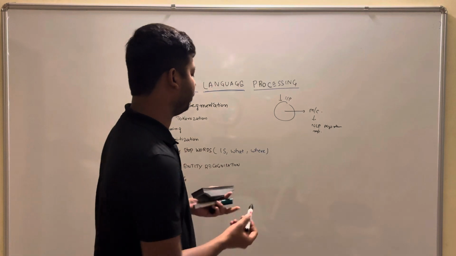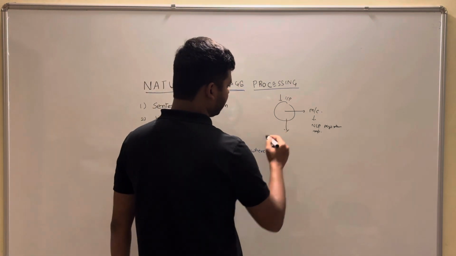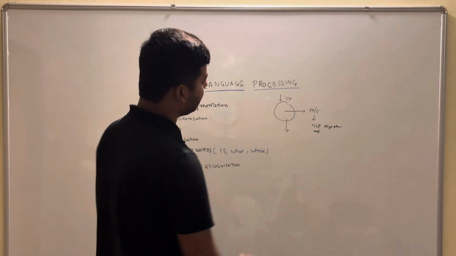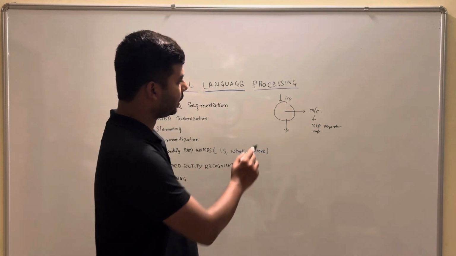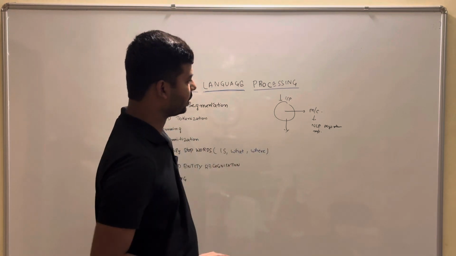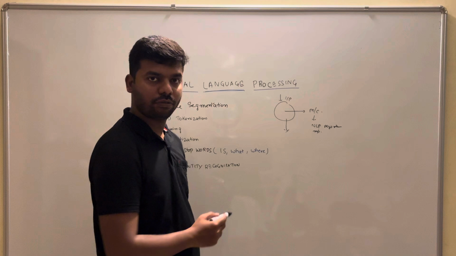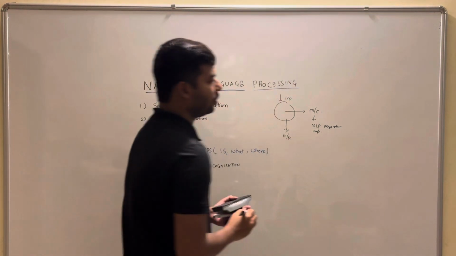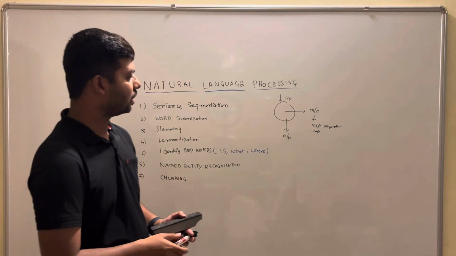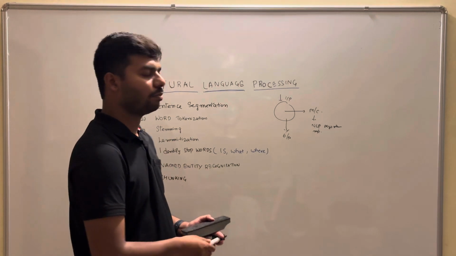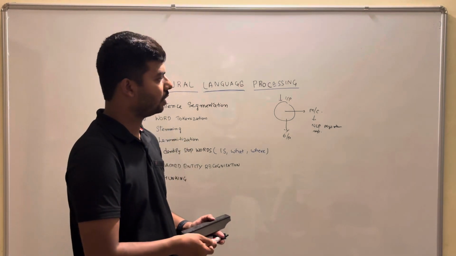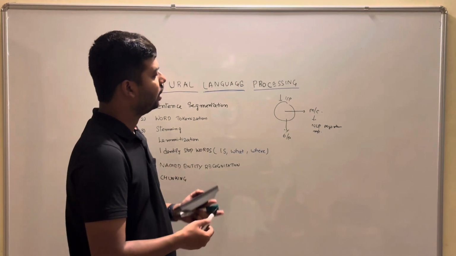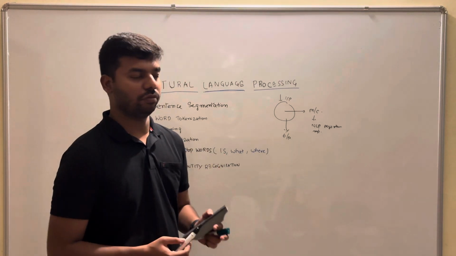Now the exact job of this machine is to process that input and generate the output. Say for example, if I am asking a question in the input, that question should have a suitable answer in the output.